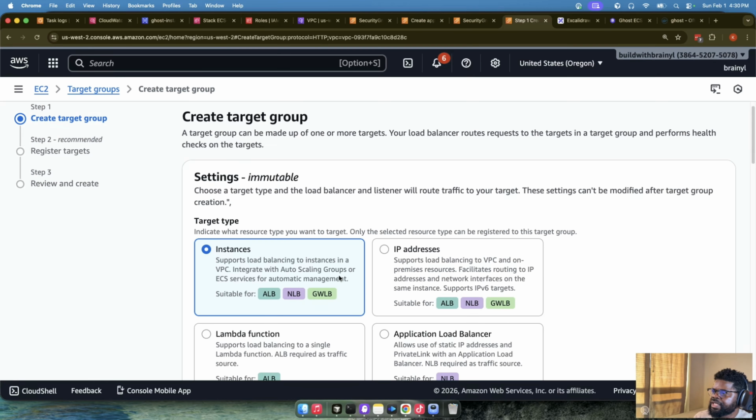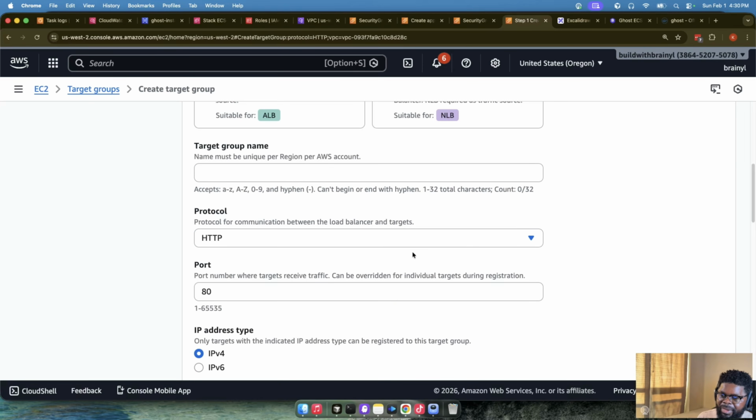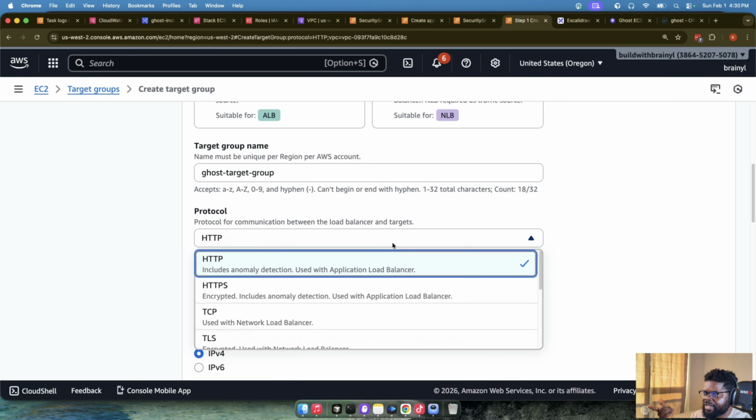This is the good thing: remember, you can also create target groups in isolation. Target groups can live on their own. So this is really where I'll be specific here. I'll say ghost target group, because the instances that I want to come here are for Ghost. They are for the Ghost CMS, the Ghost container. So here I'm saying the ghost target group, let them come here.